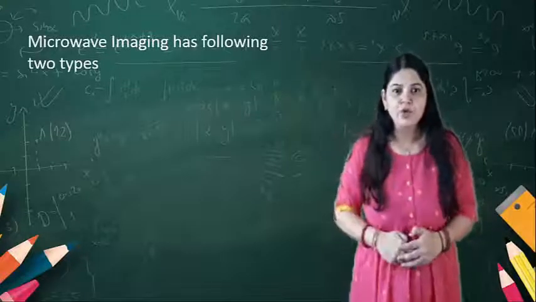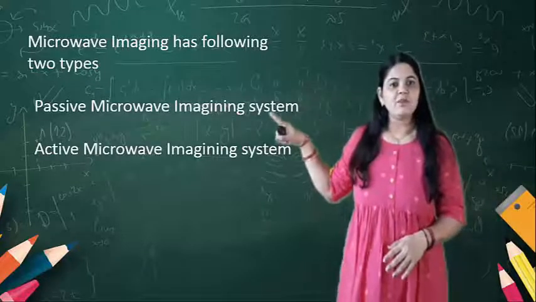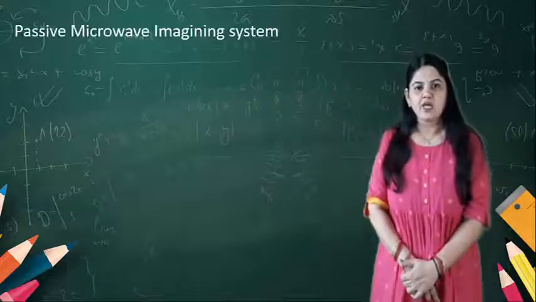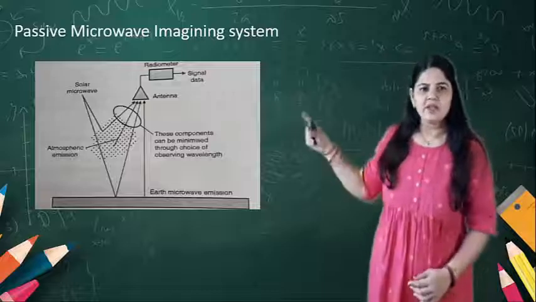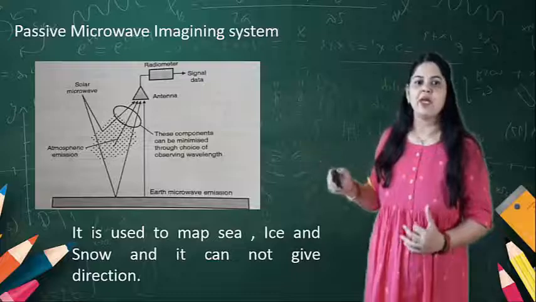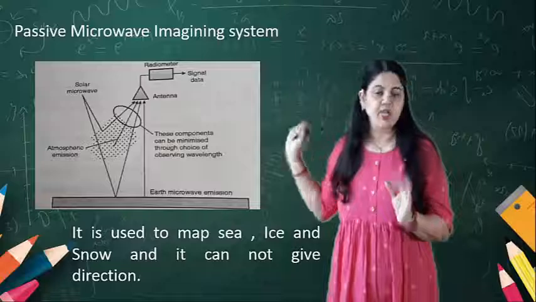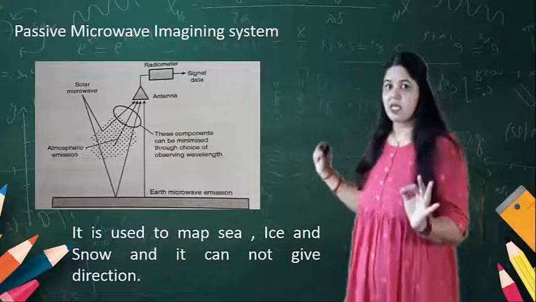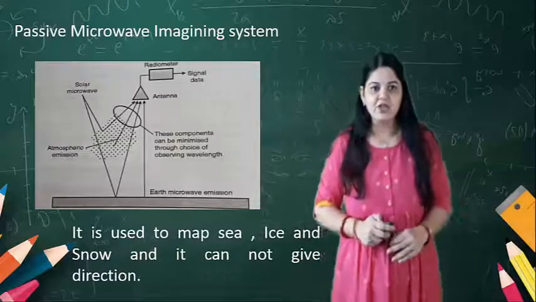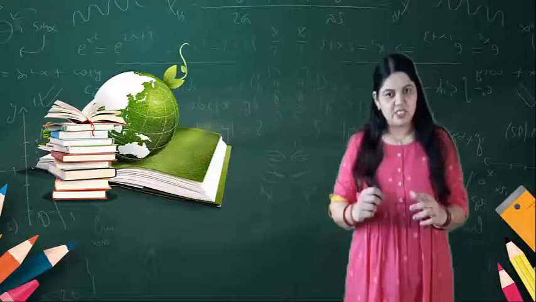Microwave imaging systems are of two types: the passive microwave imaging system and the active microwave imaging system. Here you can see the diagram. This system can be used to map sea, ice and snow. It just gives you the idea about mapping, and it won't give you information about direction. So this is about the passive microwave imaging system.